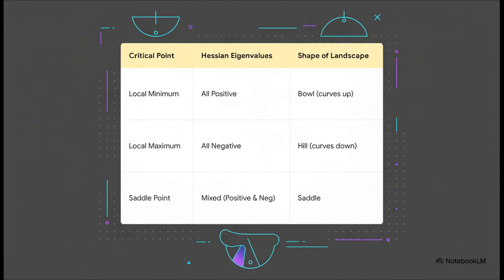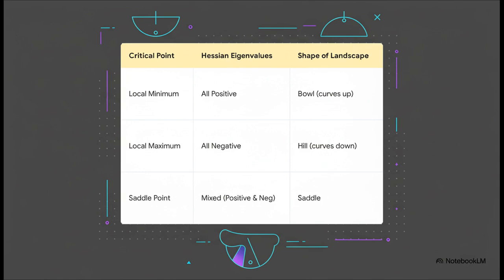And how do we read this map? It's all about something called eigenvalues. If all the eigenvalues of the Hessian are positive, it means everything is curving up. We're at the bottom of a bowl, a real local minimum. Awesome. If they're all negative, we're on top of a hill. But if we get a mix of positive and negative values, that's the dead giveaway for a saddle point.